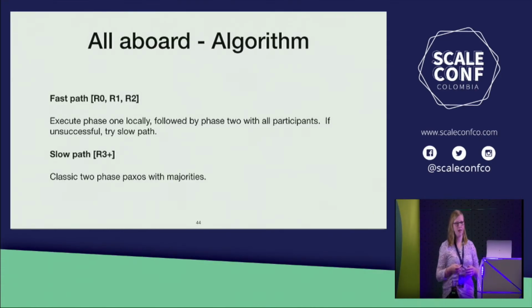They can take the fast path. This means they're using registers 0, 1, or 2. They can do their first phase of the algorithm locally and do the second phase of the algorithm with all 3 servers in the system. This allows them to achieve consensus in just 1 round trip. However, this won't always be successful. Perhaps one of those servers has failed, in which case a client can fall back to the slow path. The slow path is the classic Paxos algorithm.